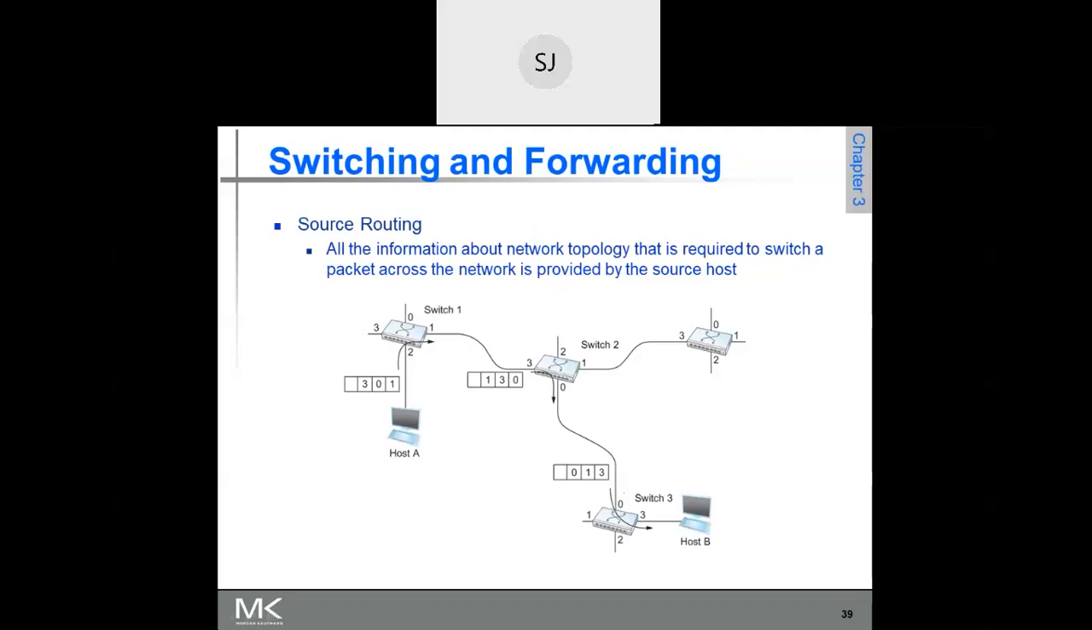See, all the information about the network topology that is required to switch a packet across the network is provided by the source host only. The intermediate switches need not do anything. Whichever output port it is to be forwarded on is available as part of the packet, and that is all they have to use. Is it clear? Source routing, is it clear?